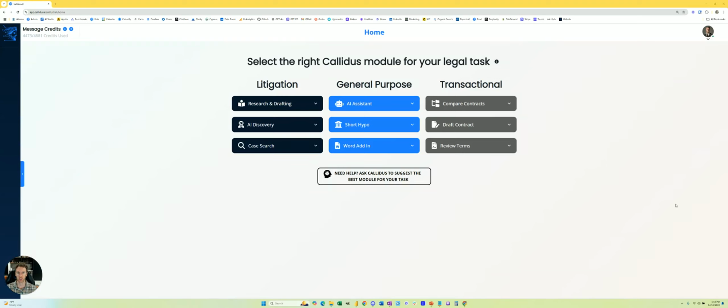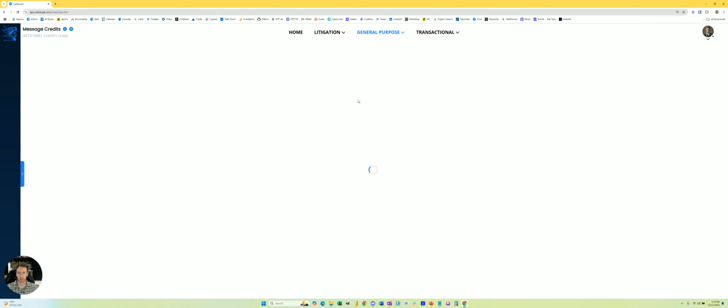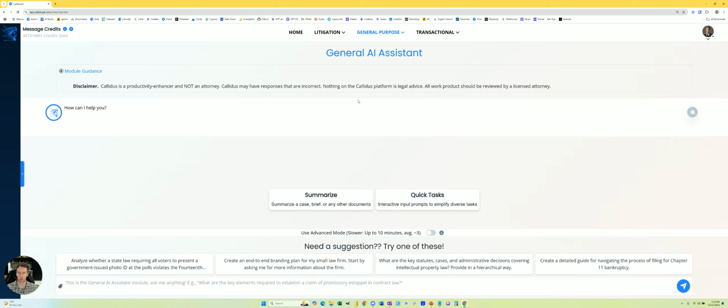Let's take a look at the AI Assistant solution from the Calidus platform. This is a solution that can seem simple, but it's very useful and goes well beyond what simple chatbots can do. So first, let's do a sample where we're going to ask a general legal question where we want some research into case law.